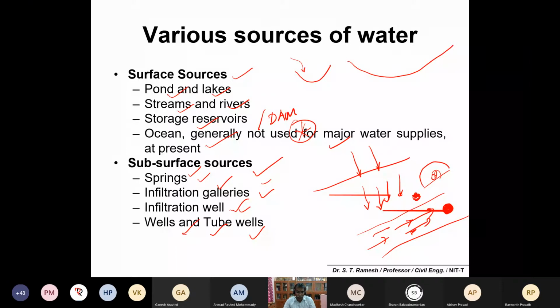In the class, part of you may be dependent on surface water, and part of you may be dependent on, for example, groundwater sources. And surface water sources may not be unique in quality, but groundwater may sometimes be unique in quality, and you may also feel like the water has a lot of taste. Those who are experienced with groundwater may not be comfortable with surface water, and those who are familiar with surface water may not be comfortable with subsurface water or groundwater. They feel like some taste is there in the water. Okay, depending upon your situation.